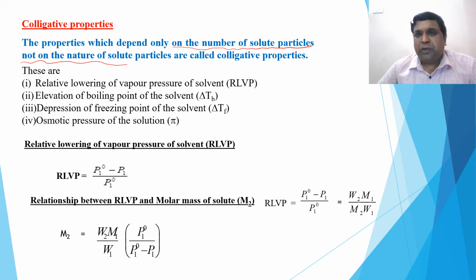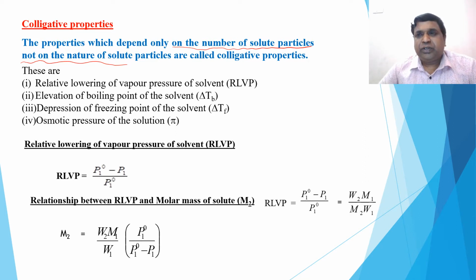More is the number of solute particles, more is the colligative property. It does not depend on the nature of the solute, whether it is volatile or non-volatile, but on how many particles are there in the given solution.